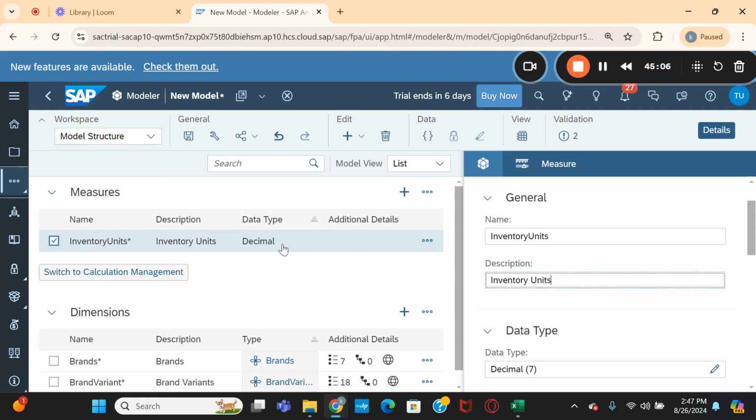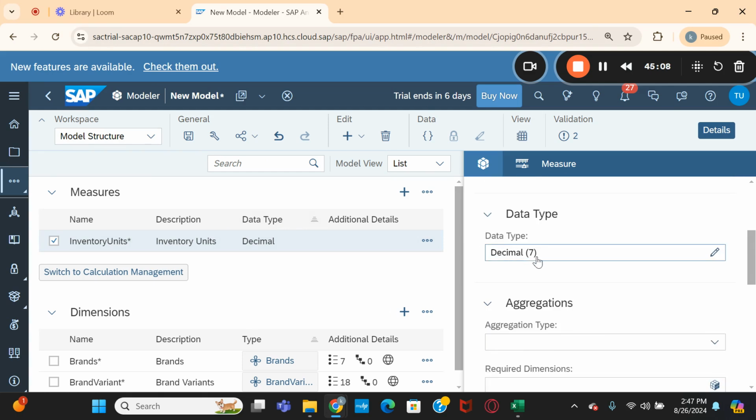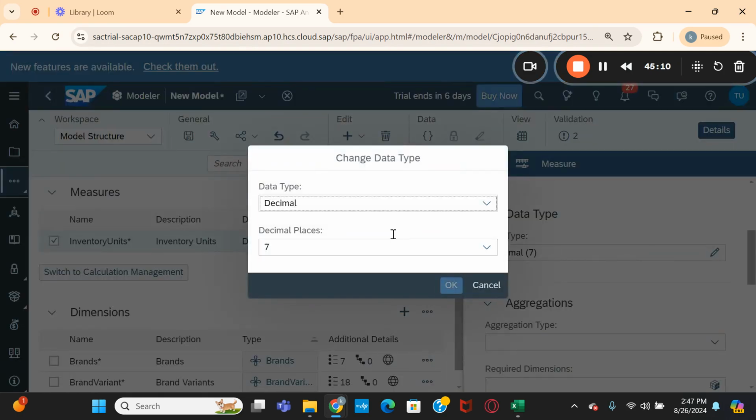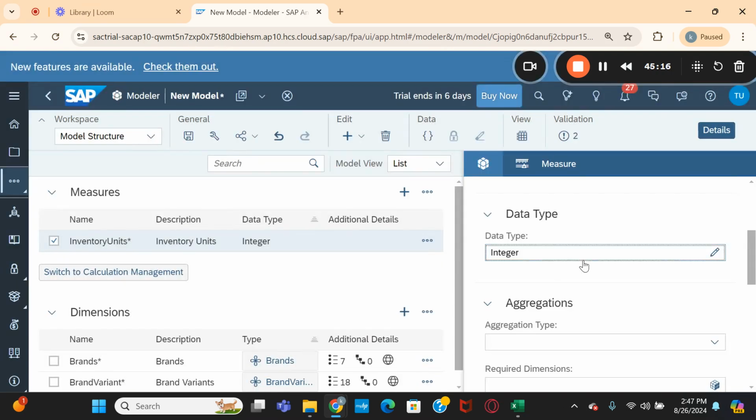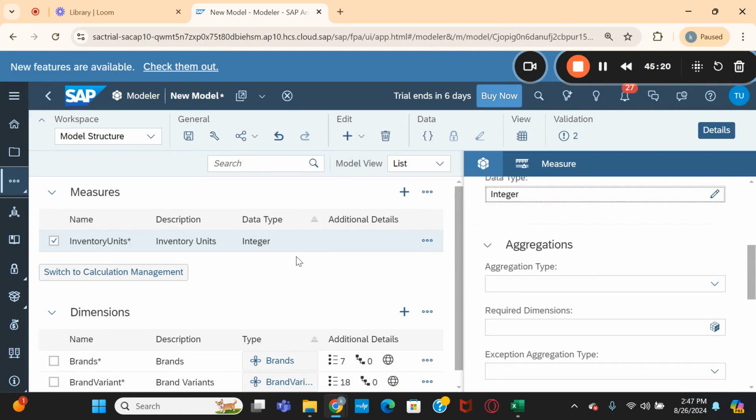What about its data type? Here it is showing decimal. Inventory units should always be integer in this case. Maintain integer here. Aggregations: your inventory generally can be summed up, right? So year wise, month wise or quarter wise, we can sum it up.